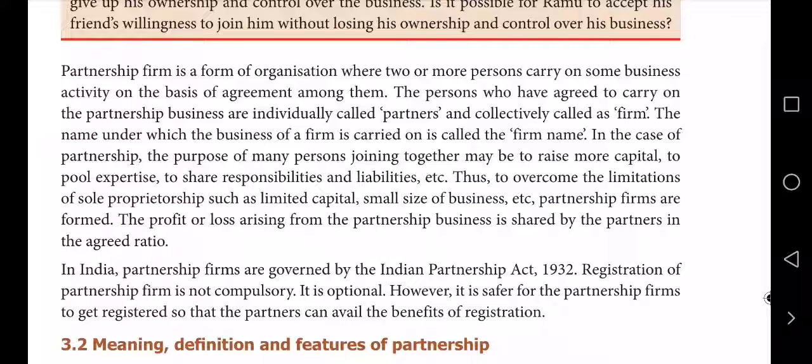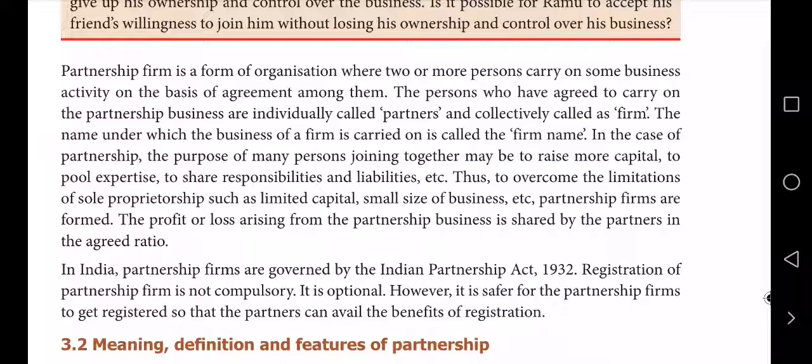But அதே 2, 3, 5 members join together na, each one contributing 10 lakhs na 50 lakhs, 50 crores. Just think over. So more capital is possible. And also in sole trading only one person managing everything, so no chance to share the work burden. But here each one can share the work burden also. Okay, ma? So finally they are going to share the profit or loss in an agreed ratio. So in short what we can say, to overcome the demerits of sole trading business, that partnership business was started.